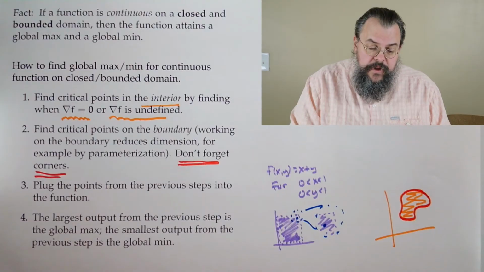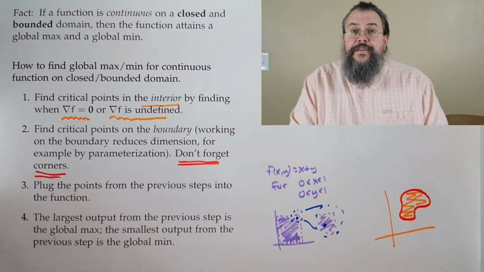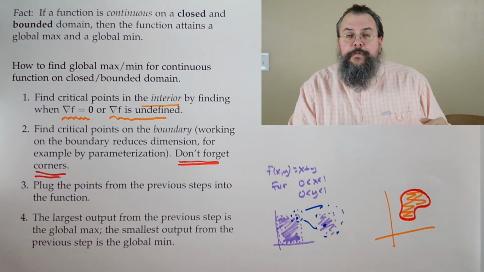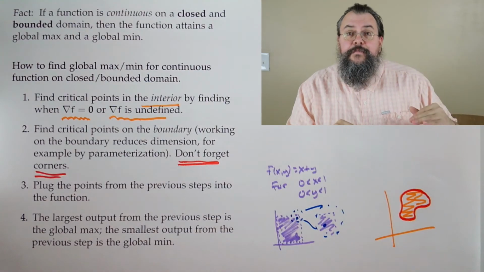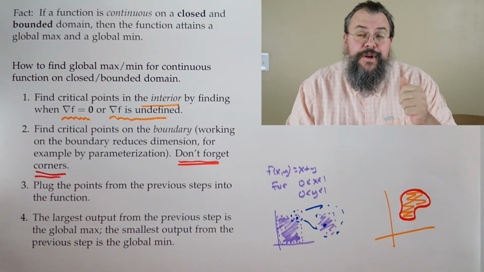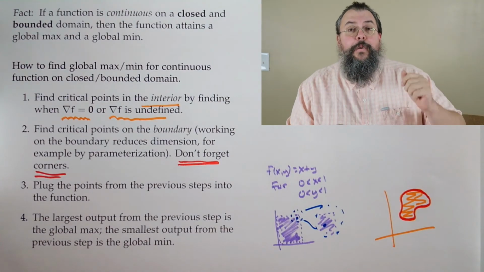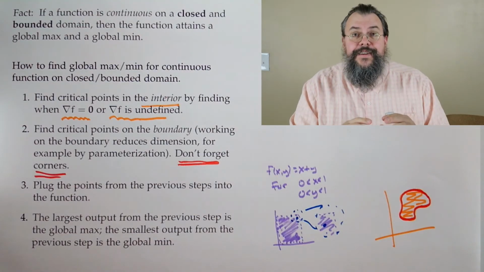So what do we need to do? Well, we plug the points in. So in other words, we have our list and we start plugging them into the function one at a time. Plug them all in. And now you look at the outputs. Whatever the largest output is, that's the global max, your absolute max. Whatever the smallest output is, that's your global min.